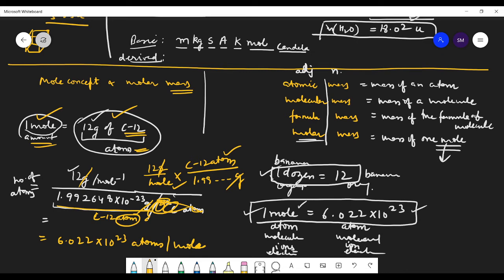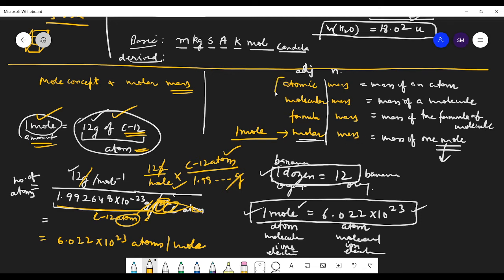So now we were talking about molar mass. Molar mass means the mass of 1 mole. So the mass of 1 mole of a substance in grams is written as molar mass.